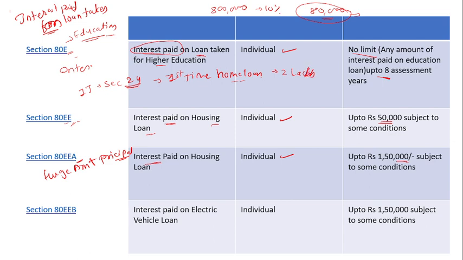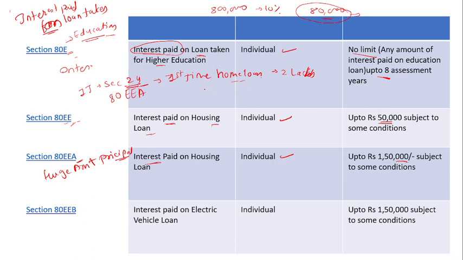So if he fulfills all the eligible conditions, he will get a deduction in both sections, section 24 and section 80EEA.